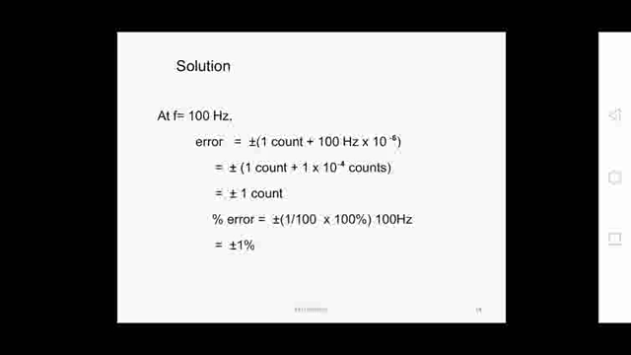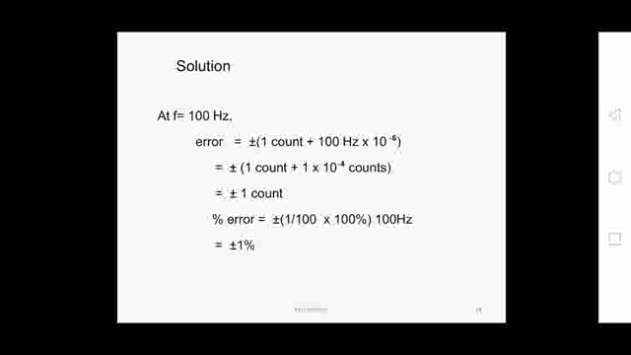So we can take at f equal to 100 hertz, error will be equal to only plus or minus 1 count. Error is only plus or minus 1 count. Why? Because 1 count is very much greater than 0.0001 count. So we are neglecting that 0.0001 count. So we are having at f equal to 100 hertz, error is equal to plus or minus 1 count.